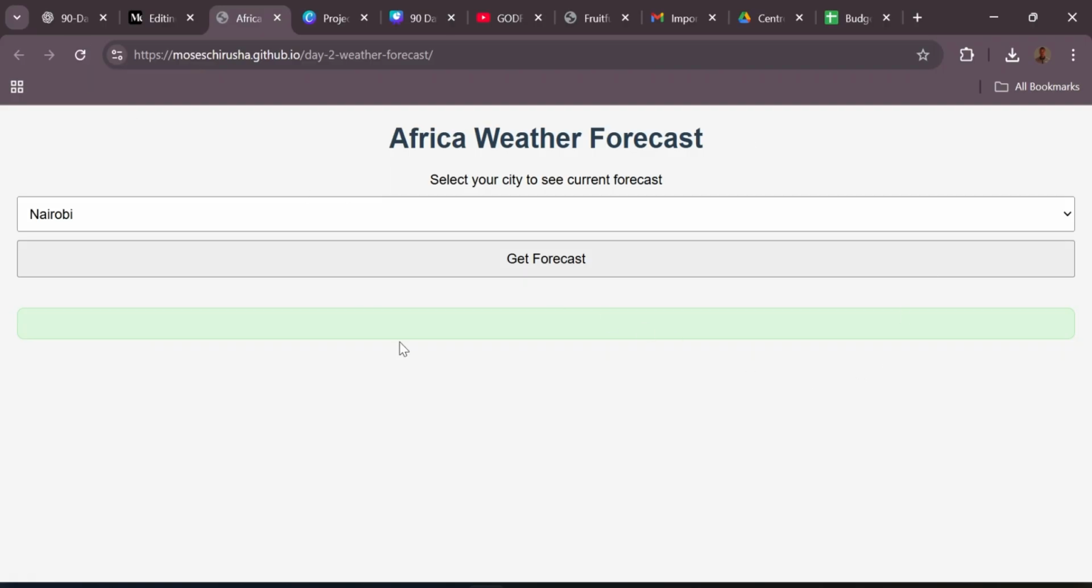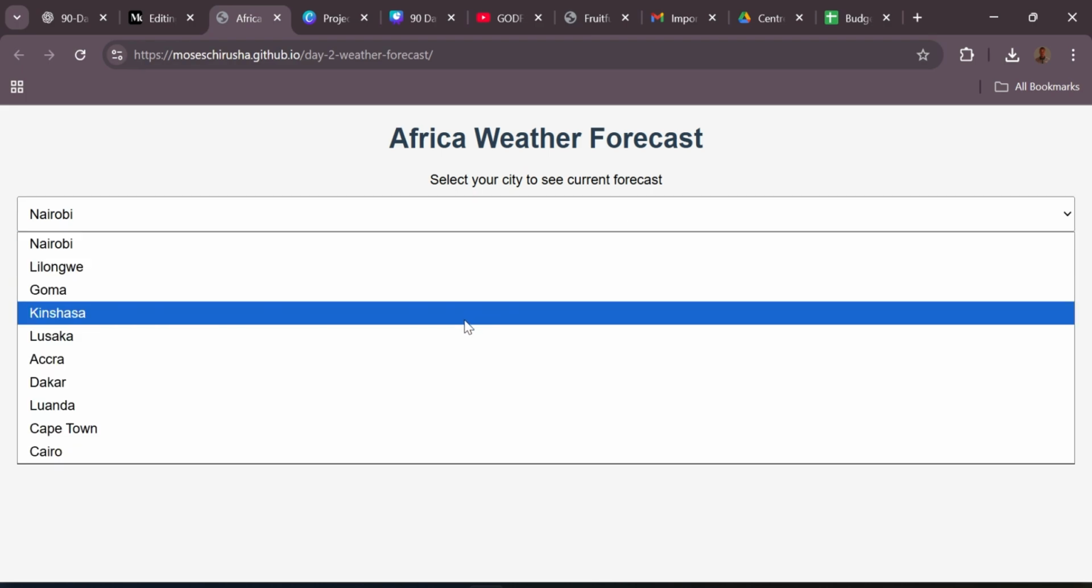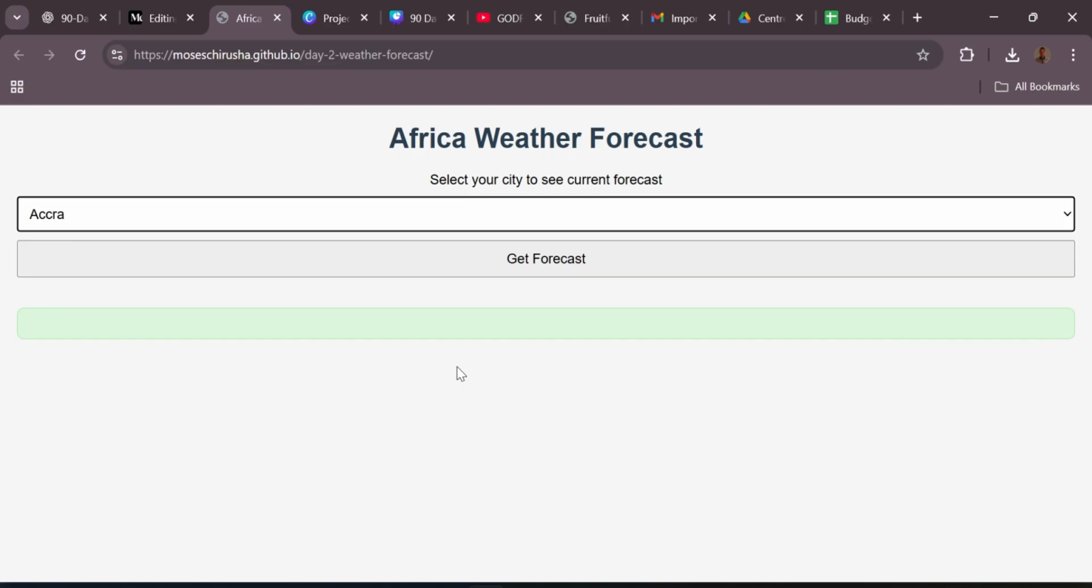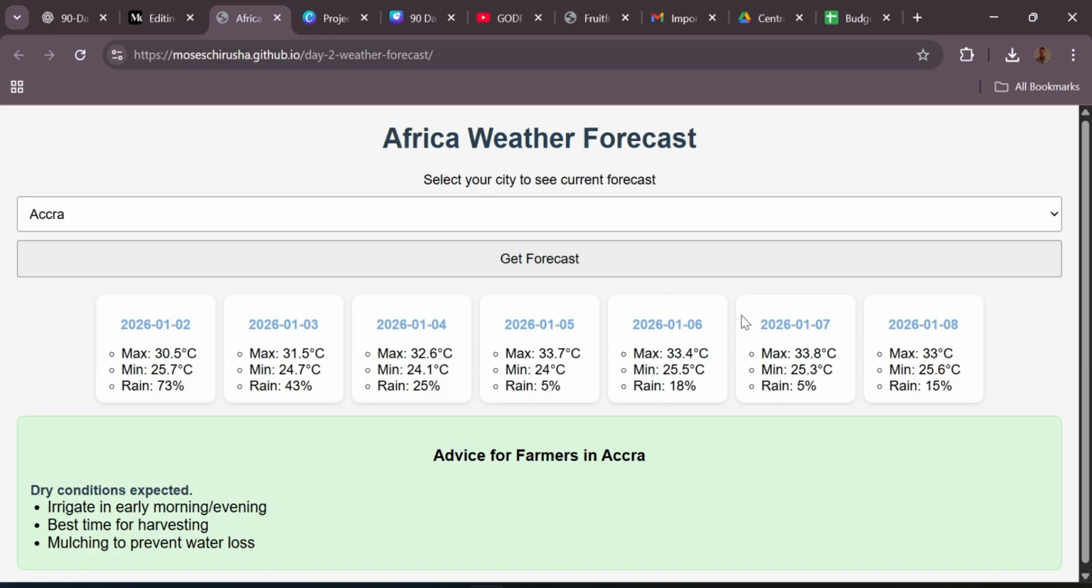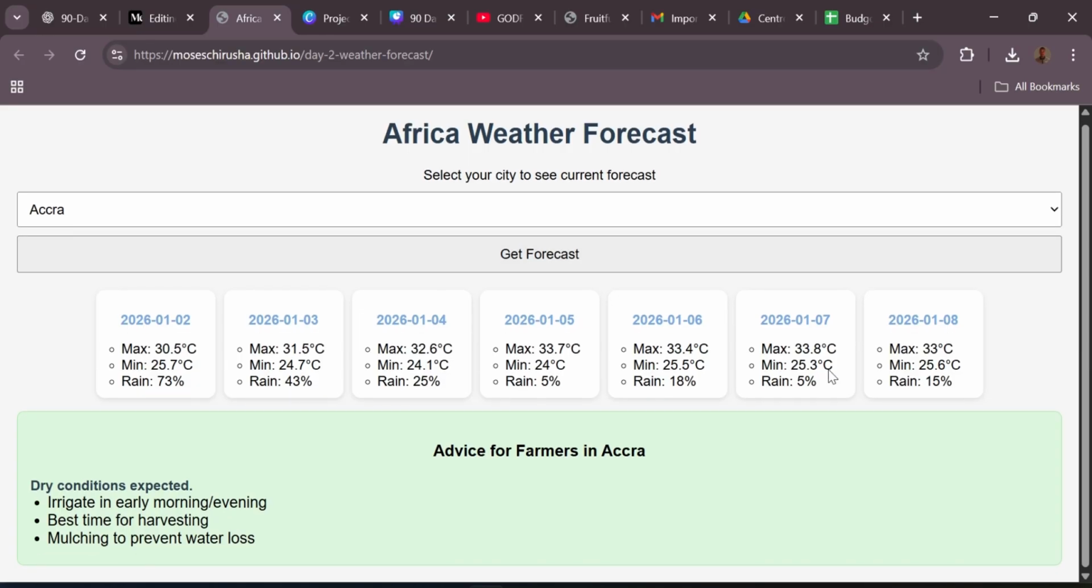So this is how the app works. By default, it shows an empty page. And then you have to choose the area. So I'm going to choose Accra. If you are from Accra, please let me know. Accra is in Ghana. And then when you click get forecast, you will get the weather for the whole week. That means from 2nd, 3rd, 4th, 5th, 6th, 7th, and 8th.